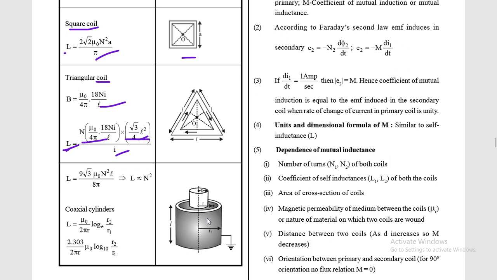And now for the coaxial cylinders, in this case you can see L is found to be mu naught upon 2 pi l log e r2 by r1. So this is the formula.